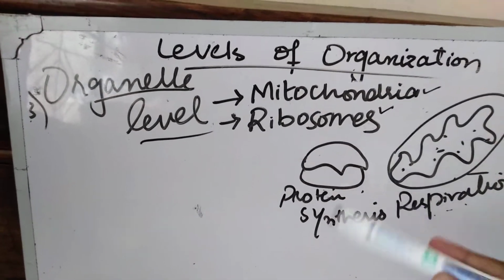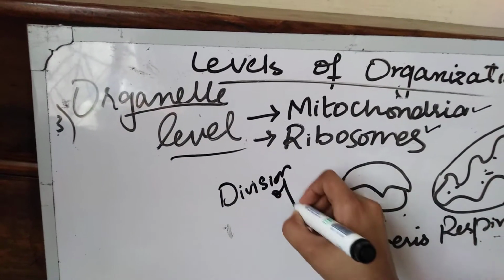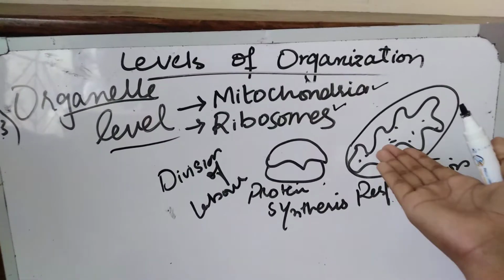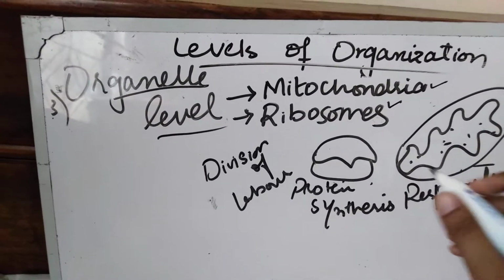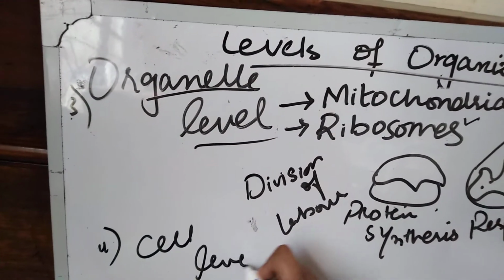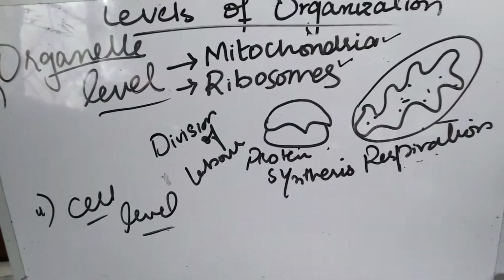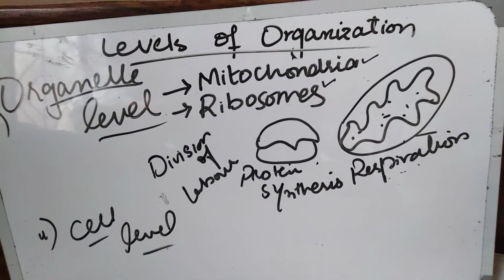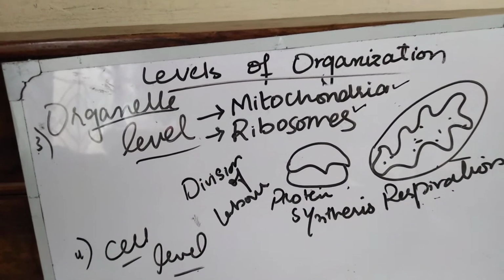It is also an example of division of labor. It means they have divided our work according to the organelle's capacity or its specificity for action. After this, another level came, which is known as cell level. When many organelles combine together, they will form a unit of life which is known as cell. Cell controls all the functions in the body. A cell is the basic unit of life.